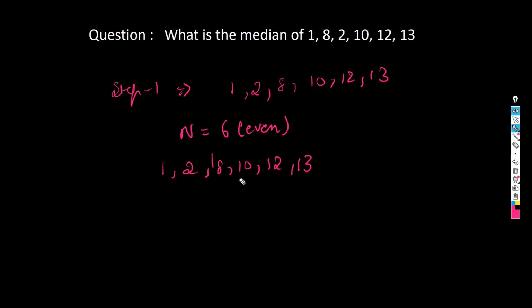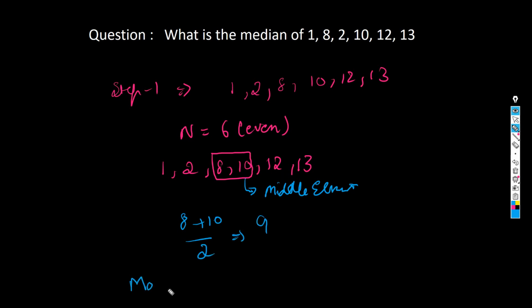So we can see over there 8 and 10 are the two middle elements that we have. So what we can do? We will try to take the average of that. 8 plus 10 divided by 2. You can see over there it will be 9. So our median will be 9 in that case.